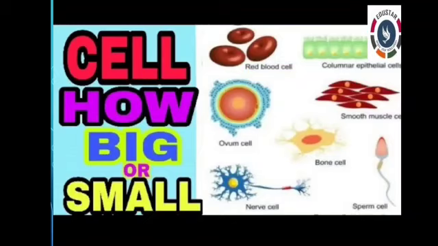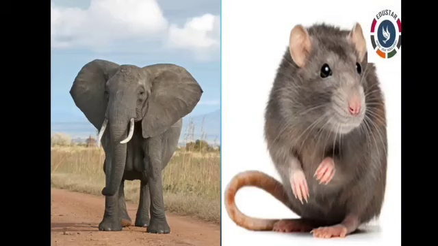Let's see how big or small a cell is. Some of you may have one doubt. The elephant must have large cells, as it is so much bigger compared to the small rat. Is it so? Not at all, guys. As I said earlier, cell size has no relation with the body size of an organism. Can you get my point?